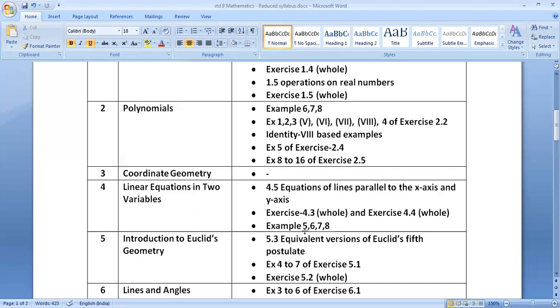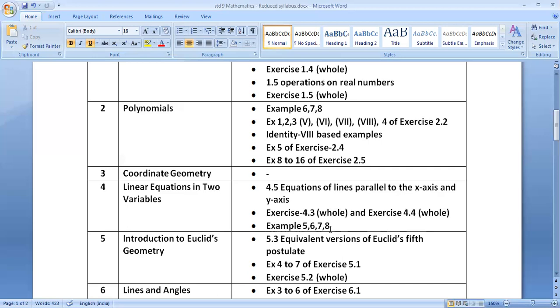On page number 72, example 6 and example 7 are excluded, and on 73, example 8 is also excluded. Means examples 5, 6, 7, 8 are excluded, that I have mentioned here.